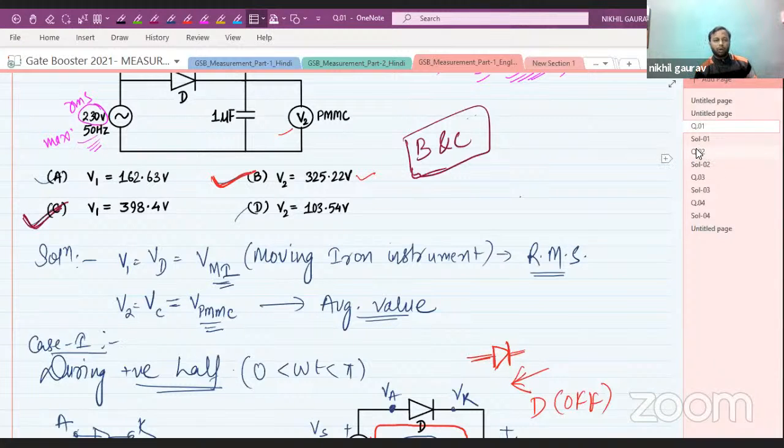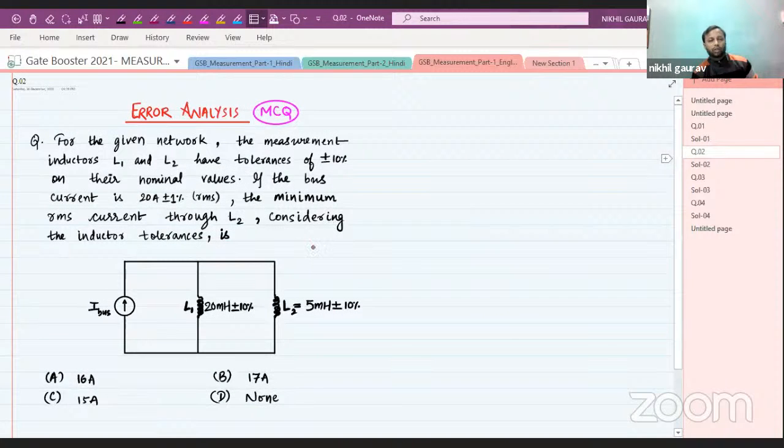Let us check the second question. This question is from error analysis, and it is an MCQ type question, so please read it very carefully. For the given network, the measurement inductors L1 and L2 have tolerances of plus minus 10% on their nominal values.